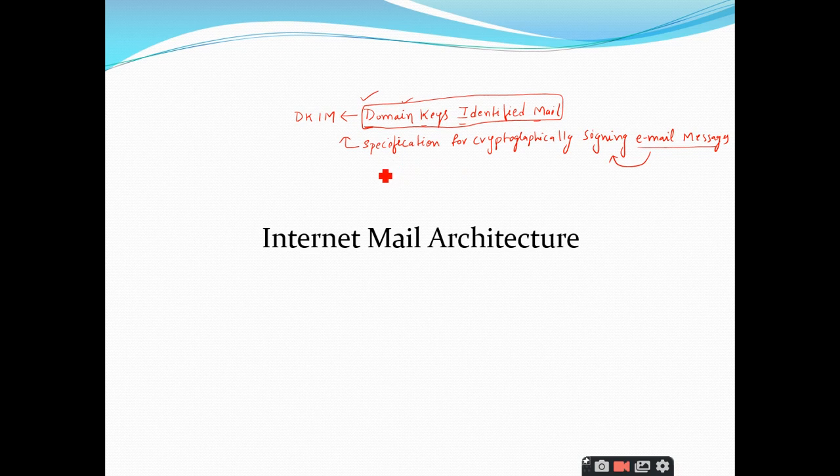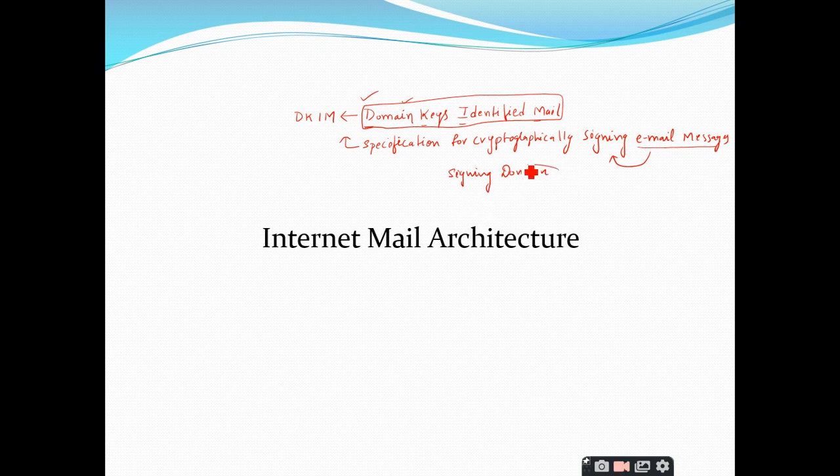Yes, sir. So Domain Keys Identified Mail is a specification for cryptographically signing email messages, and it is going to permit a signing domain. As I told you, you are assigning the role of signing to a third party, which is called a signing domain, and it will take the responsibility for a message in the mail stream, right?